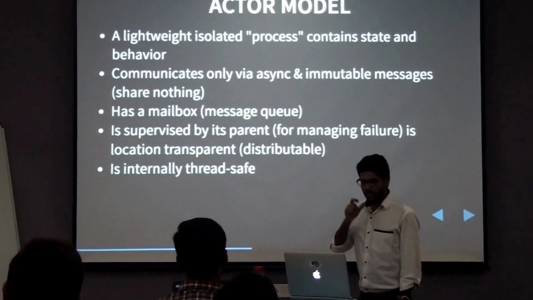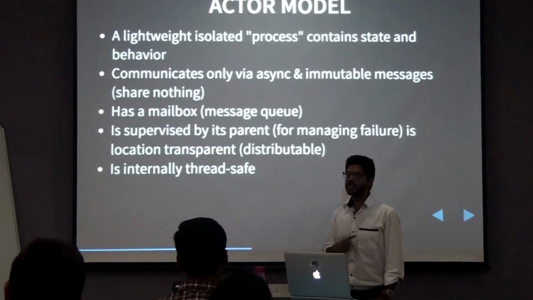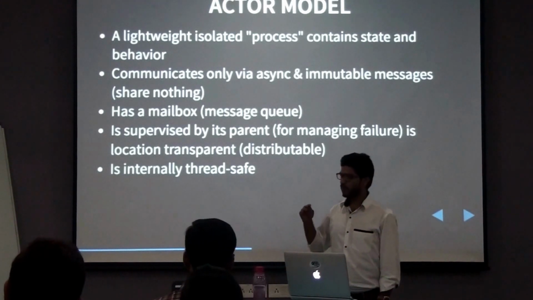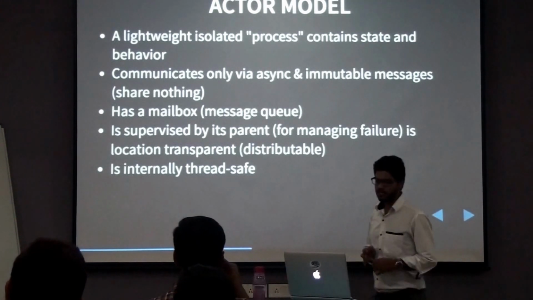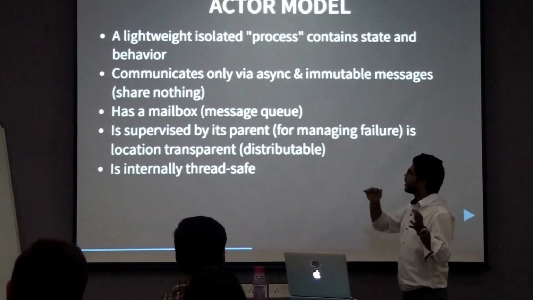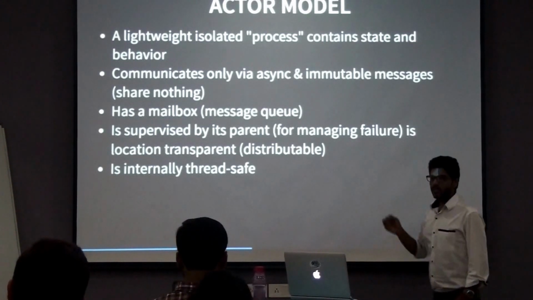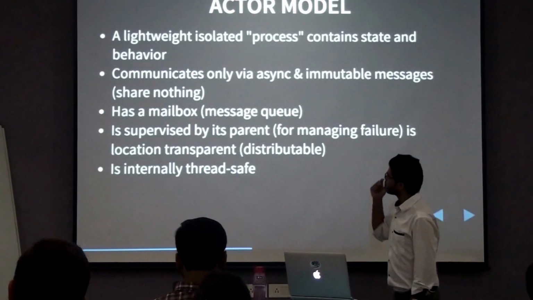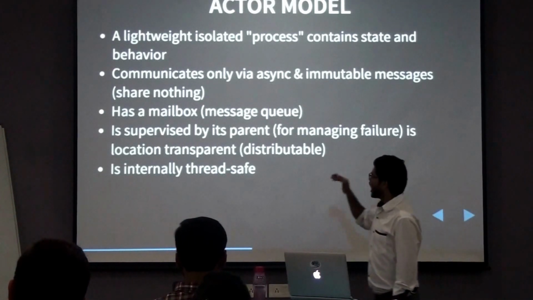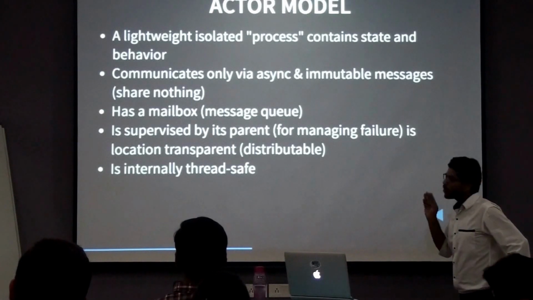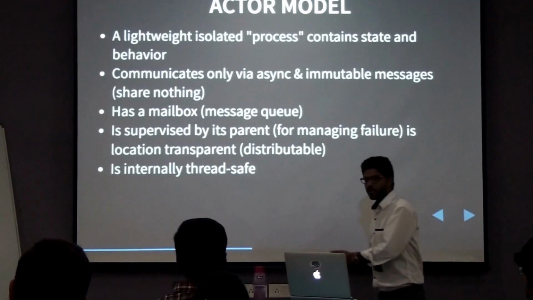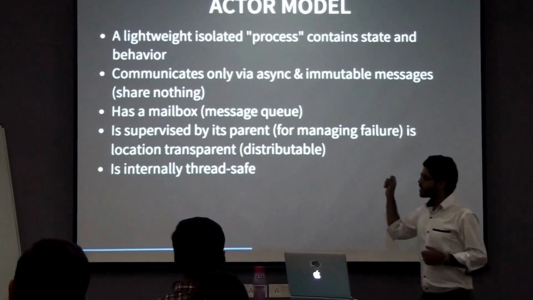Whenever an actor wants to connect with another actor, it sends a message, in general immutable messages. Those messages arrive at the mailbox of the actor. The actor fetches the message from the mailbox and then executes it. It won't return anything, but it can communicate back to another actor by sending messages.